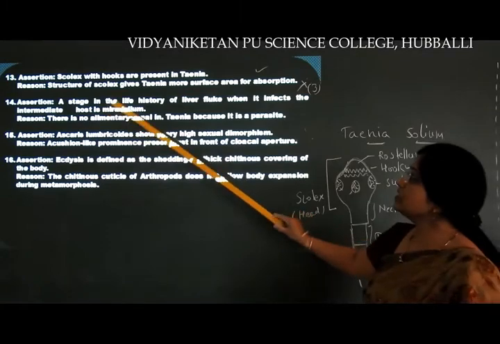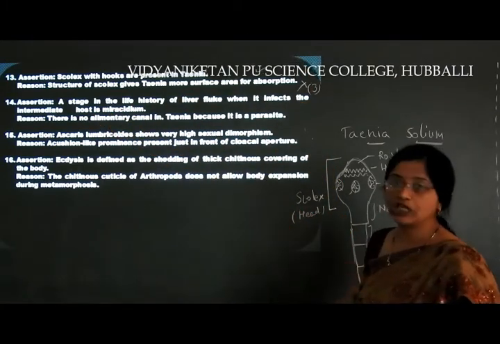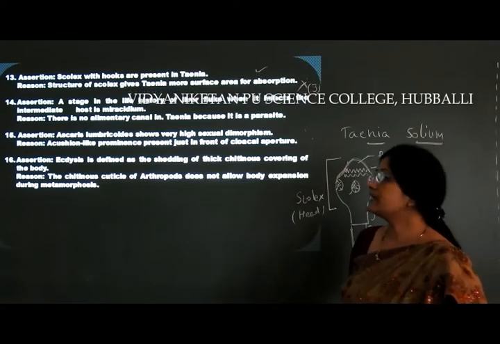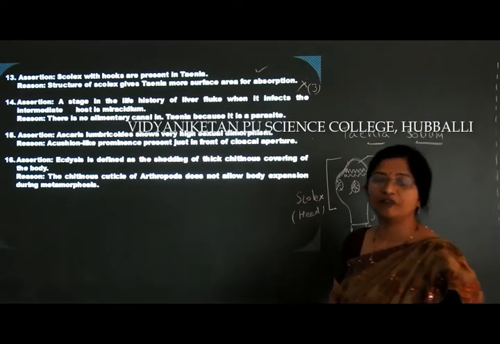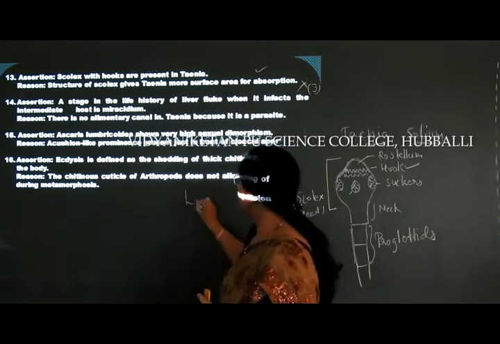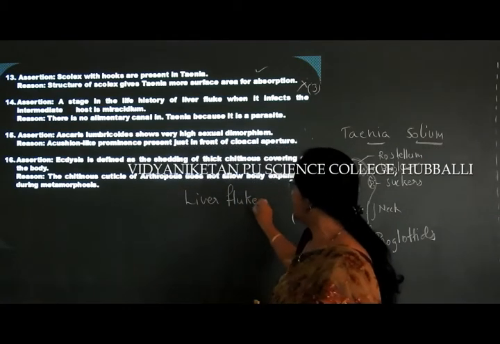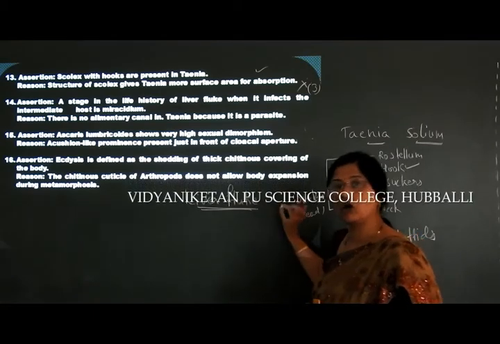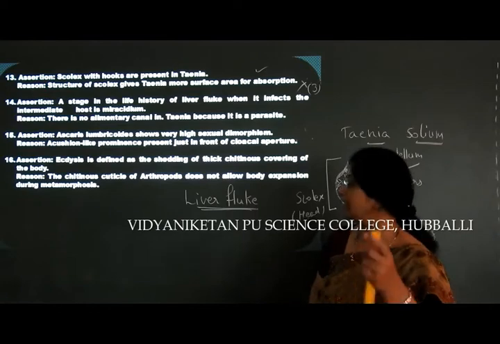Next, a stage in the life history of liver fluke when it infects the intermediate and the secondary host. Intermediate means secondary host. Let me revise the life cycle of the liver fluke once again. Liver fluke is commonly called so, and the scientific name is Fasciola hepatica.